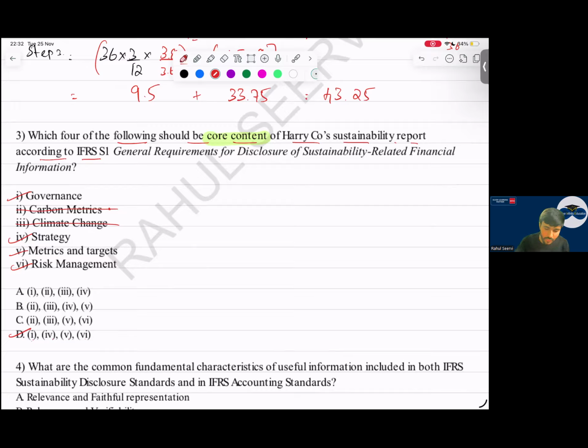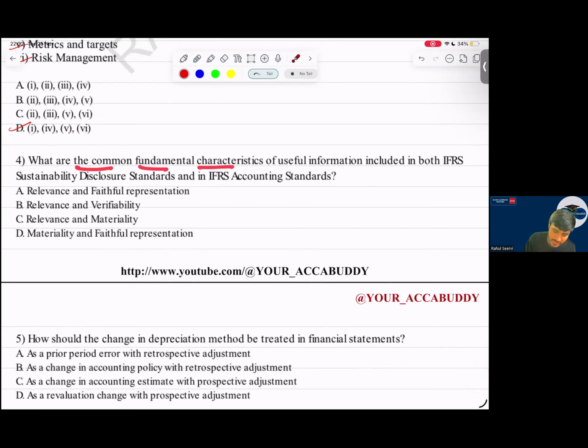Yes sir. Now when we do sustainability, what do we follow in sustainability? Can I say we follow the qualitative characteristics, the fundamental qualitative characteristics, yes or no, which are common? Relevance and faithful representation. So let us see that. What are the common fundamental characteristics of useful information included in both the IFRS sustainability standard and IFRS? Easy, straightforward question. Blindly you can take it. Blindly in the sense of reading the question and then ticking.